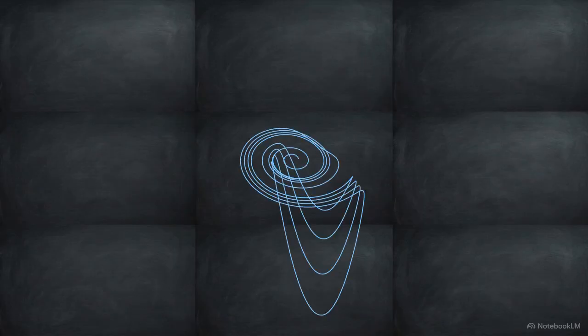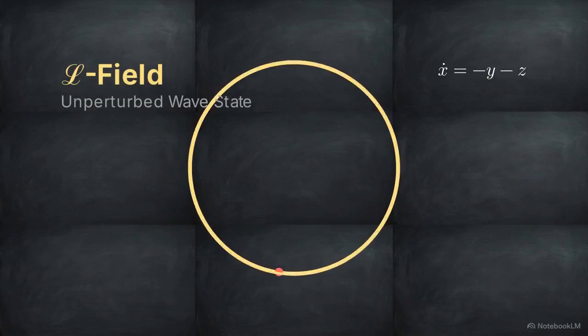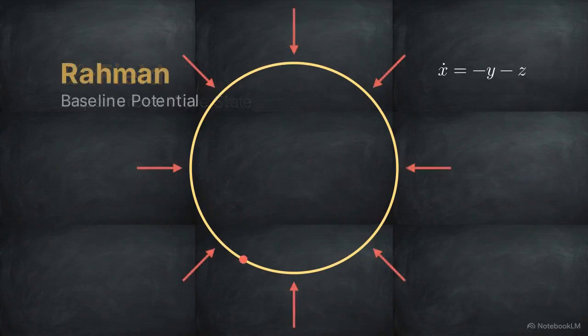If we isolate the behavior on a flat plane, we see the baseline orbital flow. This is governed by the x-dot equation. The x-axis dictates a continuous circular motion. In the DCU framework, this is the light field, the underlying, unperturbed wave state of the system. This field is ontologically labeled Raḥmān. It is the baseline potential, the expansive force that pulls the system back into a stable, balanced orbit.